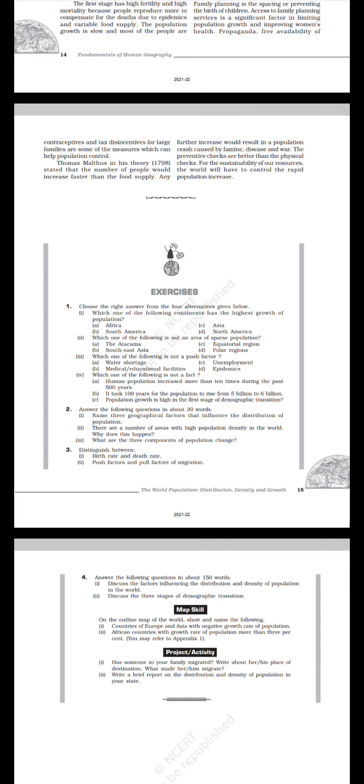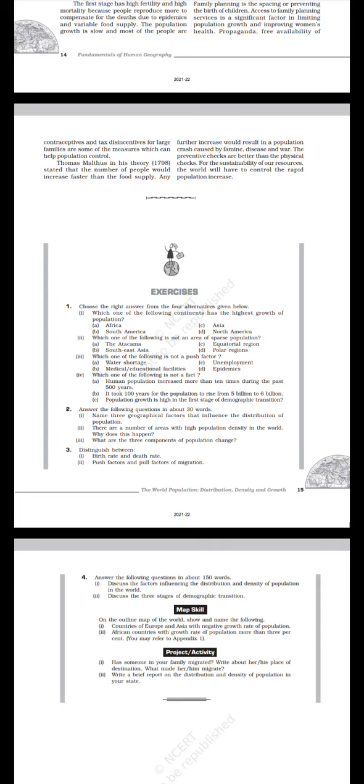Thomas Malthus, in his theory of 1798, stated that the number of people would increase faster than the food supply. Any further increase would result in a population crash caused by famine, disease and war. The preventive checks are better than the physical checks. For the sustainability of our resources, the world will have to control the rapid population increase.